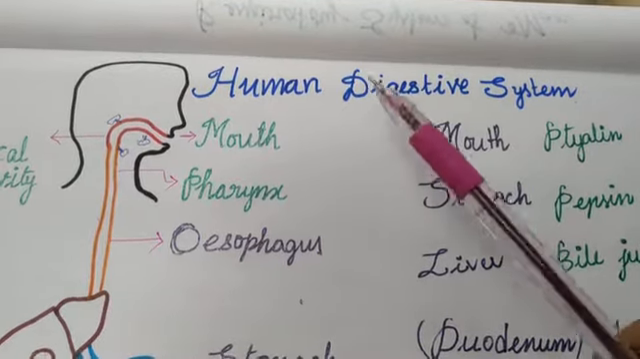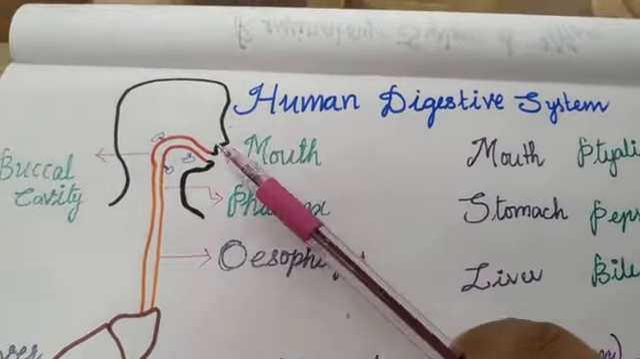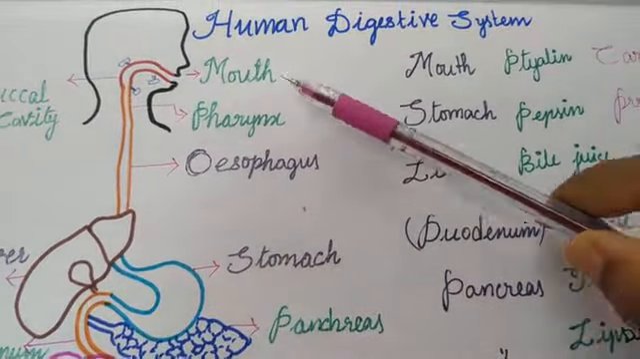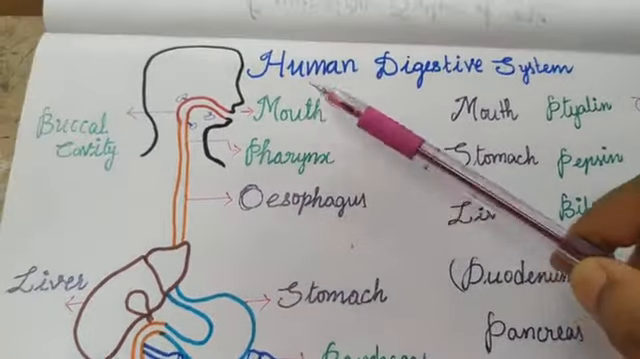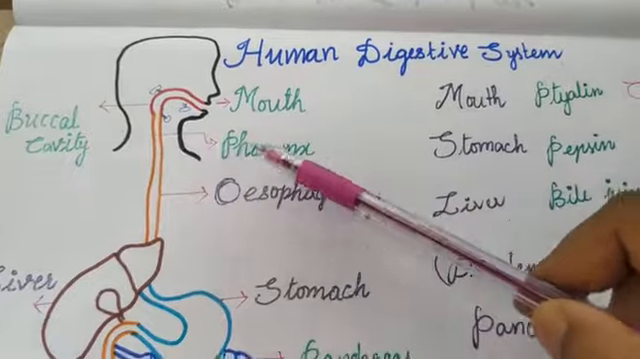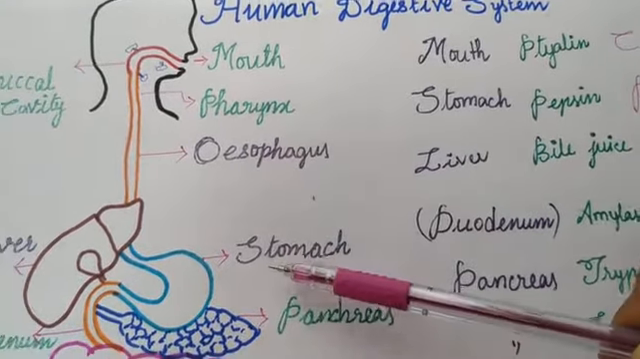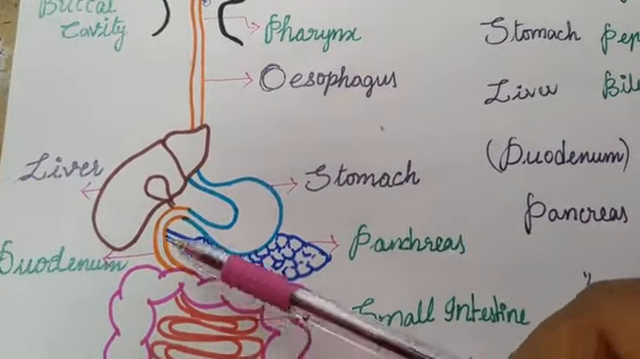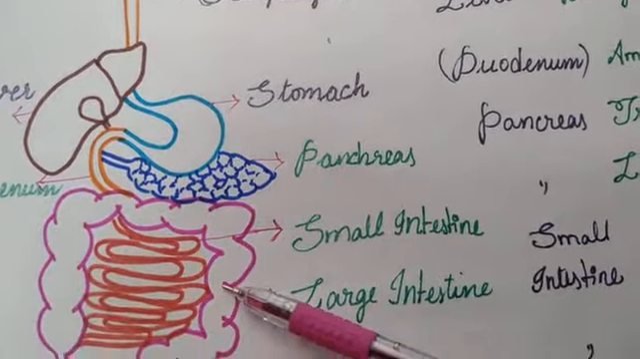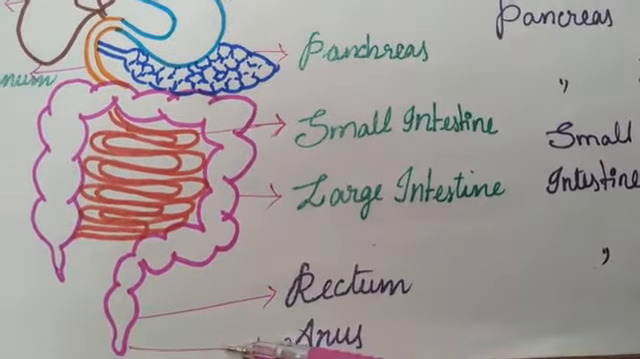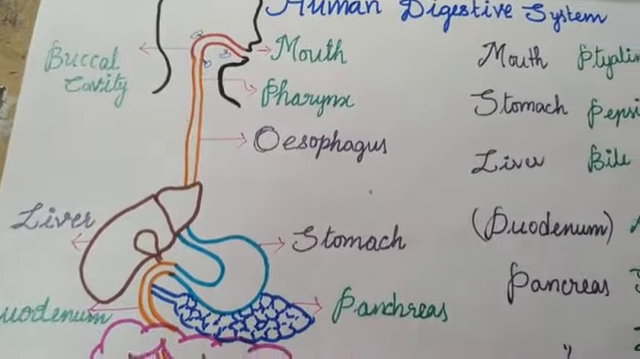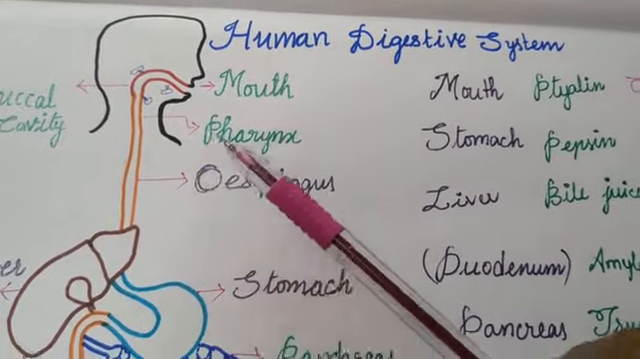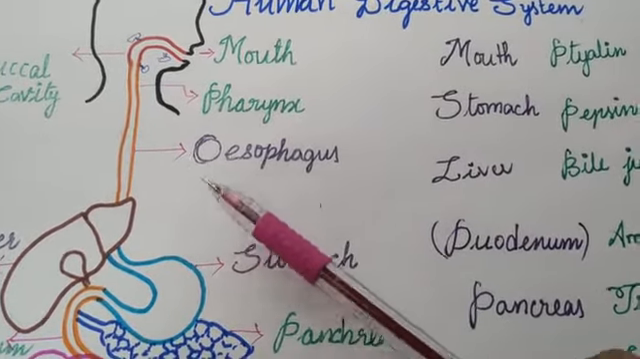So today we are going to learn about the human digestive system. The human digestive system is a very complicated system, and many parts are involved. They are the mouth, buccal cavity, pharynx, esophagus, stomach, liver, pancreas, duodenum, small intestine, large intestine, rectum and anus. Likewise, many organs help us in the digestion of food. So, let us start with how the food is digested.